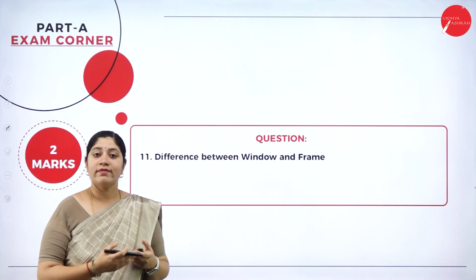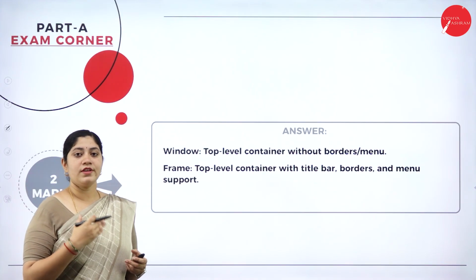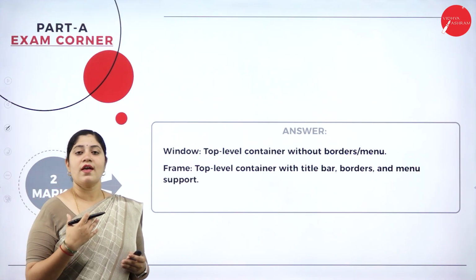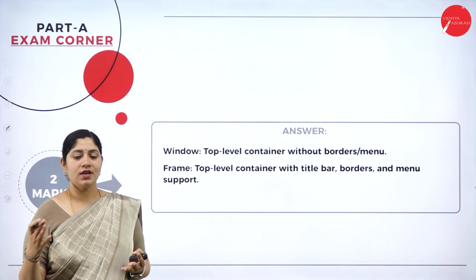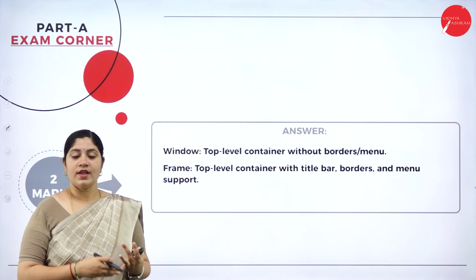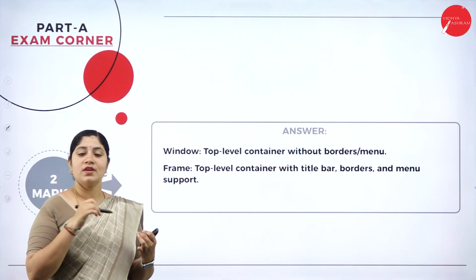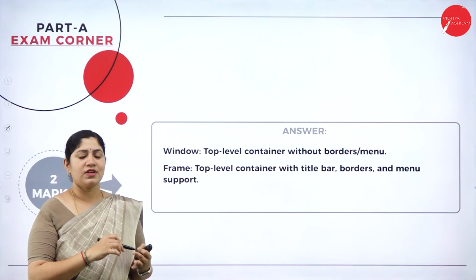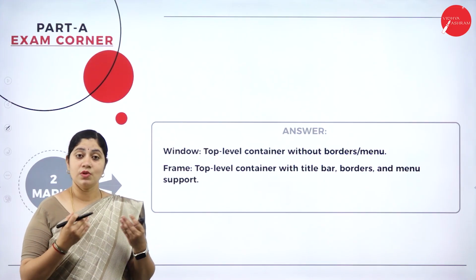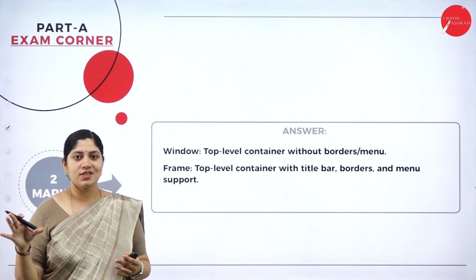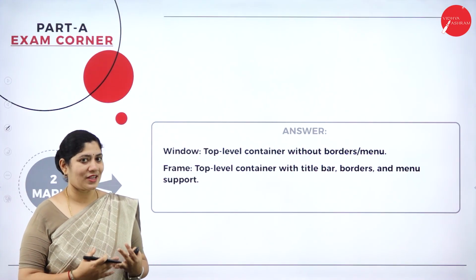The next question, write the difference between a window and a frame. This is completely related to the AWT, as I have already repeated. AWT is one of the application level things which we have studied in unit 4. So the unit is very easy and simple. It will always revolve around window, frame, text field, text block, and everything. It is very easy to learn as well. So don't miss that unit. Go back and check the videos of unit 4 as well as all the 4 units too.